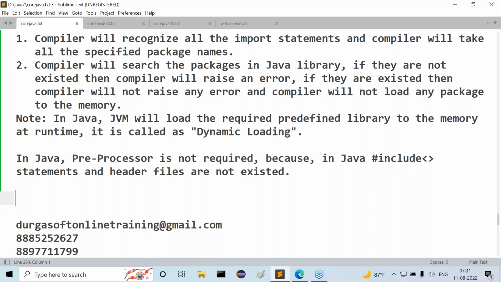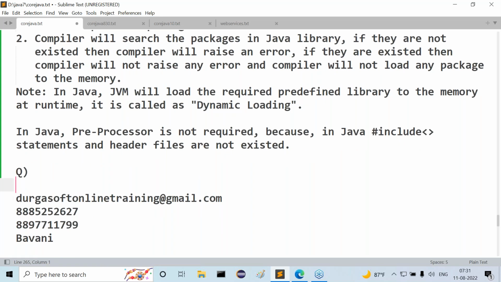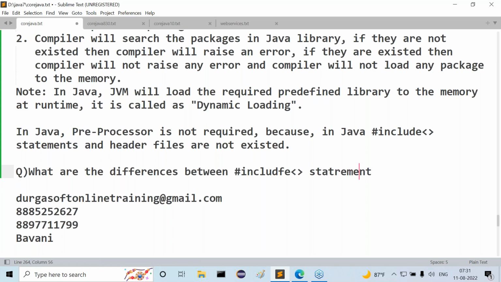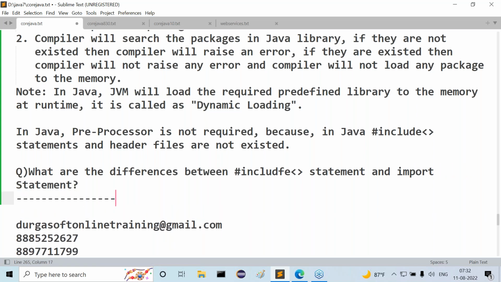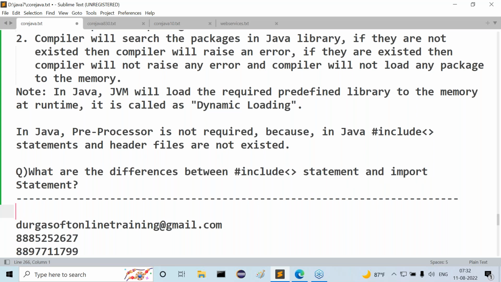Now my interview question is: what are the differences between the hash include statement and the import statement? This is a question, guys. Definitely at a fresher level, you can expect this question.